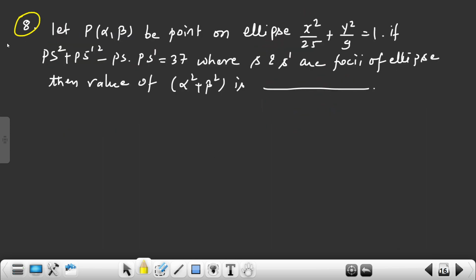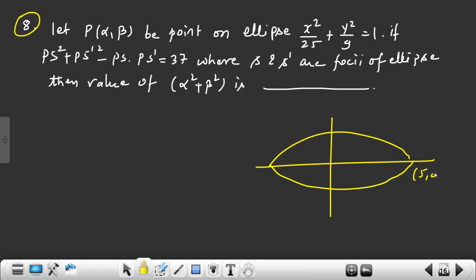Now let's move to your favorite topic, conics. Ellipse question is there. So this is an ellipse, obviously a horizontal ellipse, because a is greater than b, and this point is 5 comma 0, and these points are 0 comma 3, 0 comma minus 3, right? Now they have asked that P is a point alpha beta. I will change my pen. And this is S and this is S dash. PS and PS dash, S and S dash are the foci of the ellipse.